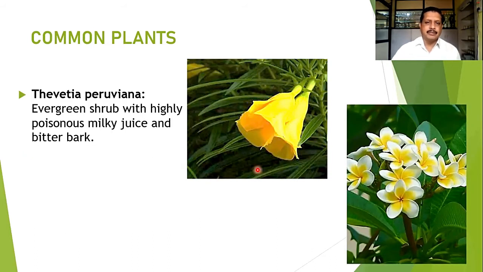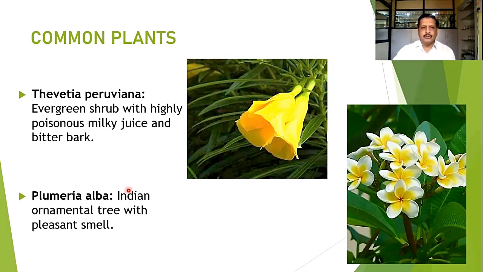Thevetia peruviana, which we call bell plant or ghantiche phool, because they have a bell-like structure. It is an evergreen shrub. Many varieties and many color combinations can be observed in the petals here. It has a highly poisonous milky juice and a bitter bark.